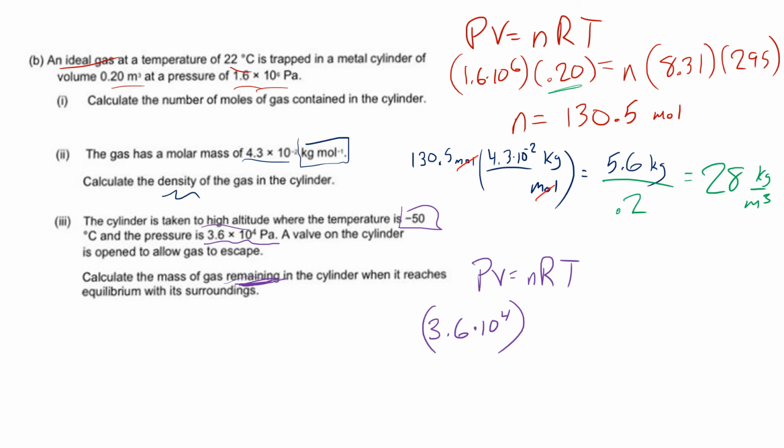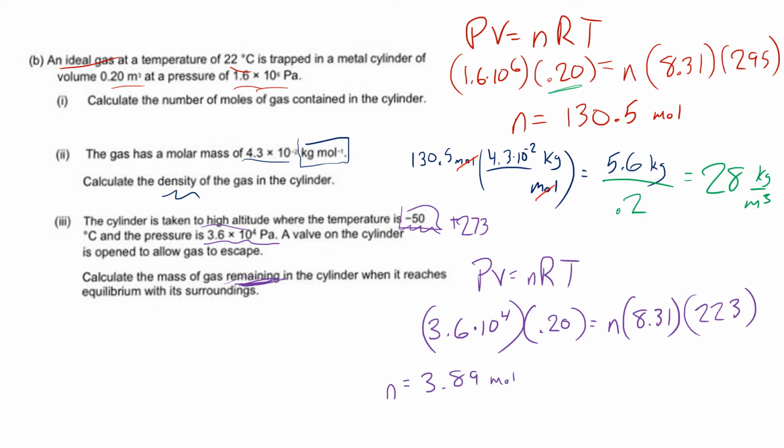So it's going to be the same. All right, so this times the V is the same. It's the same amount of volume because the cylinder didn't change. N is what we're looking for. R is 8.31 as always. And T is going to be not negative 50 because it won't make sense with a negative number, but we have to convert that to Kelvins. Remember, it's the 273. So add them together, we're going to get 223. All right, multiply, multiply, multiply. You are going to get N is equal to